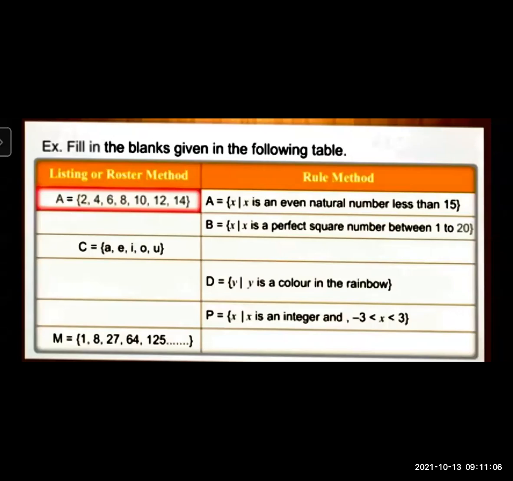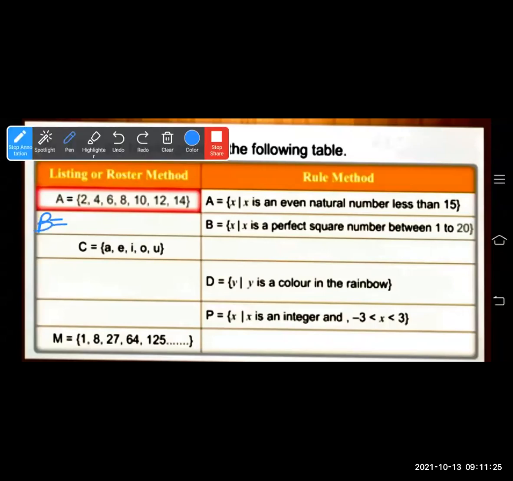Now let's see the second example. The rule method is solved and the listing method you have to form. B is equal to the set of all x such that x is a perfect square number between 1 to 20. So how will you write? B is equal to perfect squares: 1, 4 (2 times 2), 9 (3 times 3), 16 (4 times 4). The next number is 25, which is greater than 20, so we cannot write it down. 1, 4, 9, 16 are the perfect squares between 1 and 20.